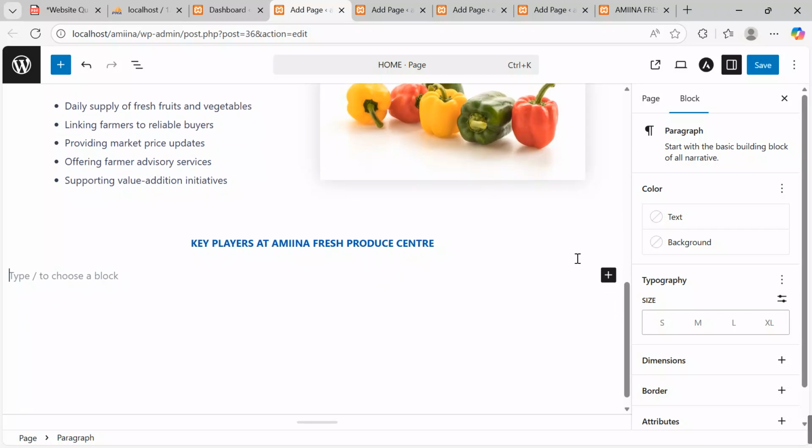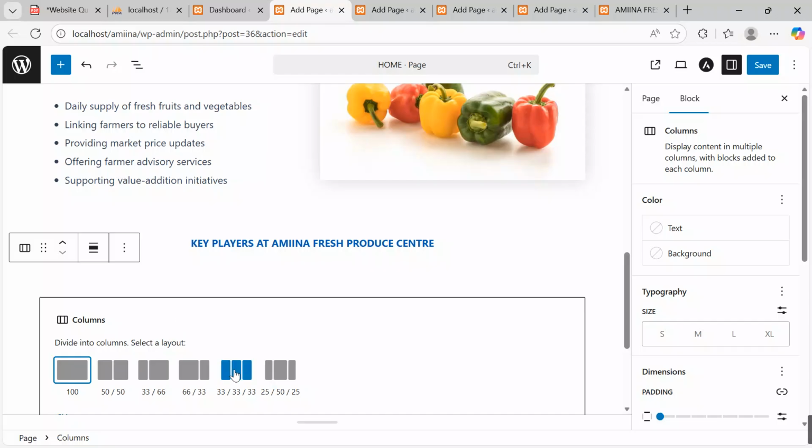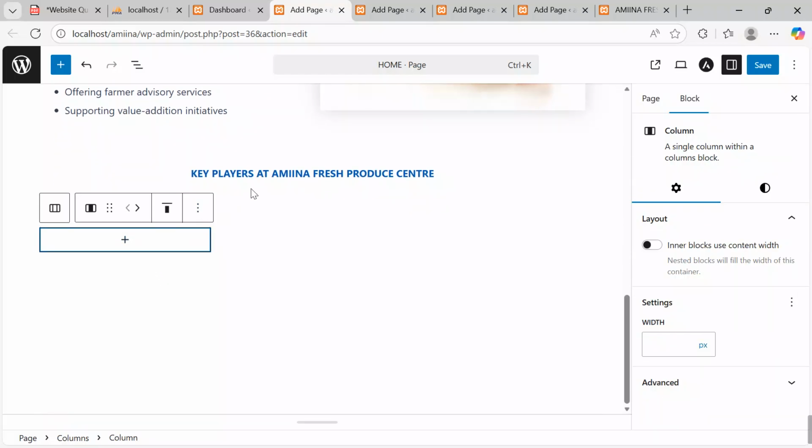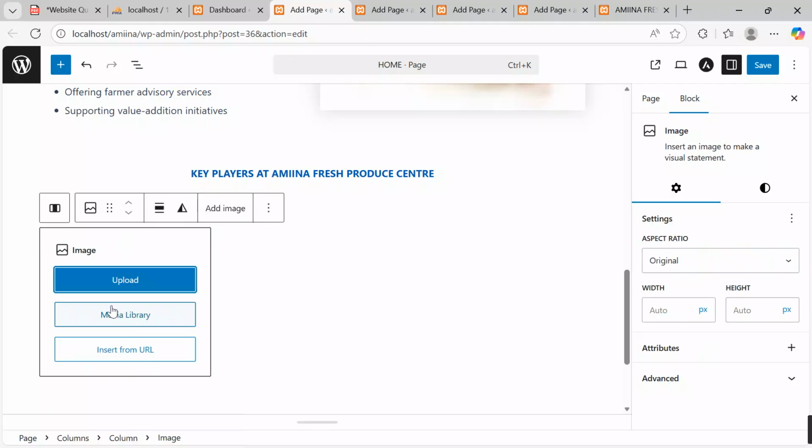Who are the players that we have at Amina? Click onto this add block button. I want to take around 3 columns. Come to columns. I want to take 3 by 3. Over here, in the first cell, I want to put the first player, who's Amina. So I will come over here, add image, media library.